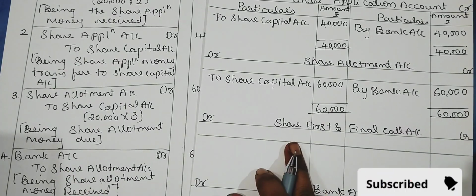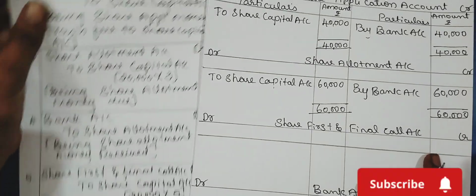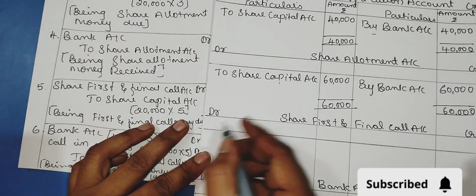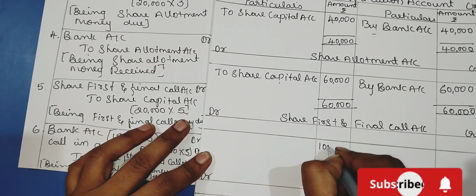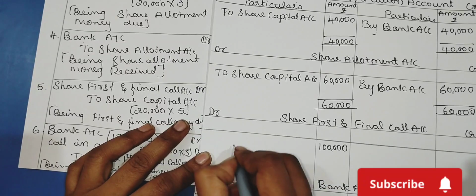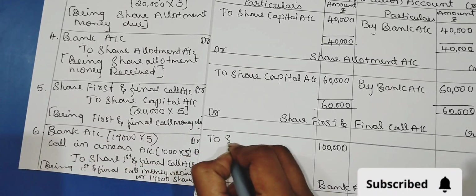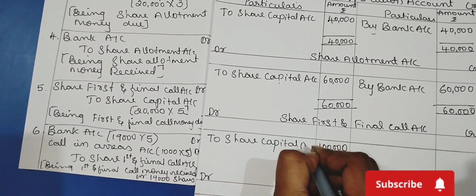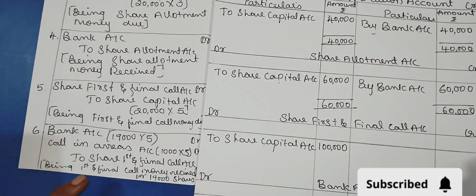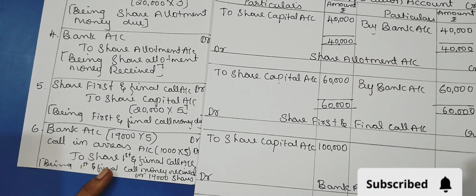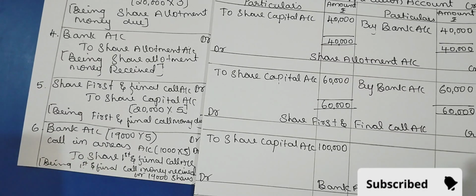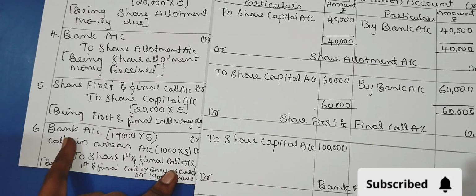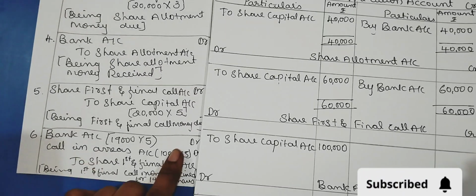Then share first and final call account. Here you can see share first and final call account debtor to share capital account, 1 lakh. Then share first and final call account is credited: bank and calls in arrears we have debited.